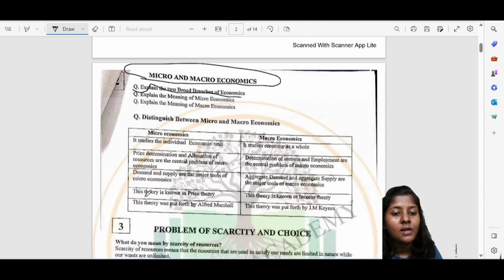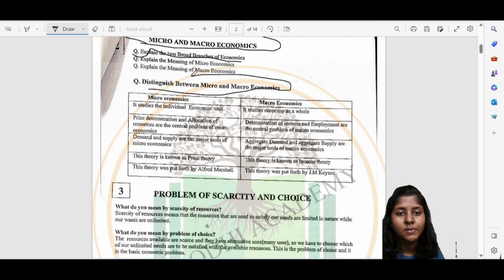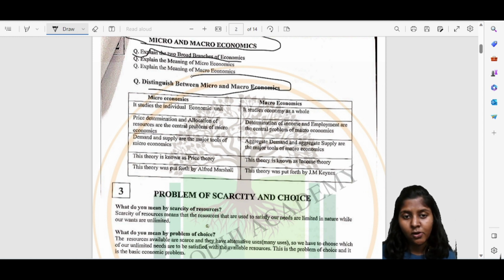Now we'll see the distinction between micro and macroeconomics. Microeconomics, as I told you, studies the individual economic unit, and macroeconomics studies the economy as a whole. Price determination and allocation of resources are done in microeconomics, and the full economic issues are studied in macroeconomics.